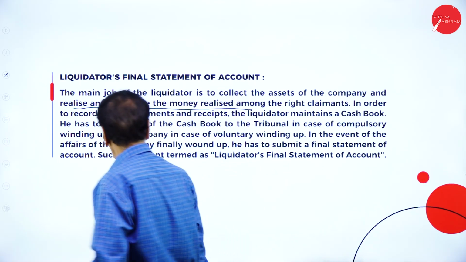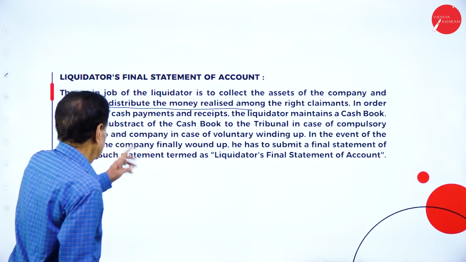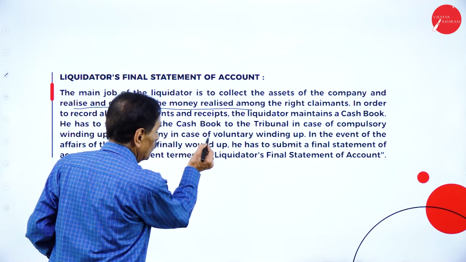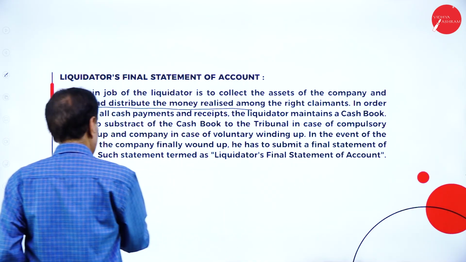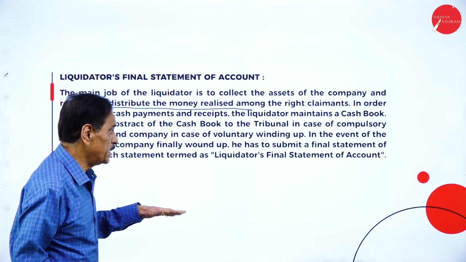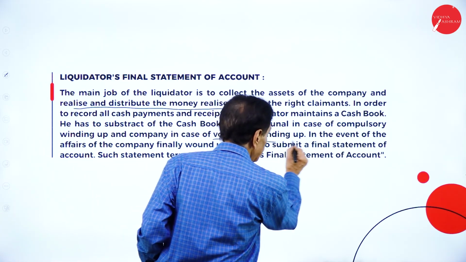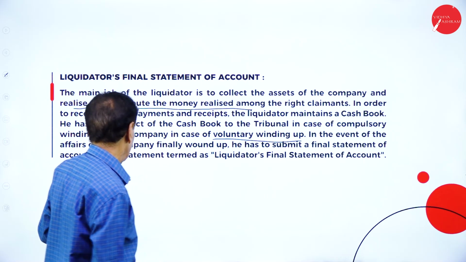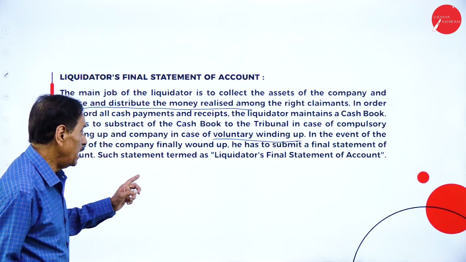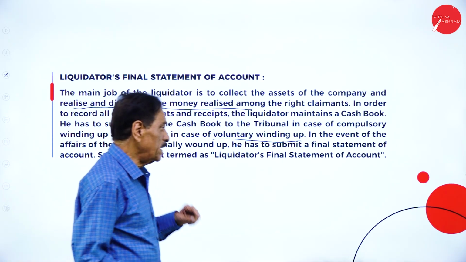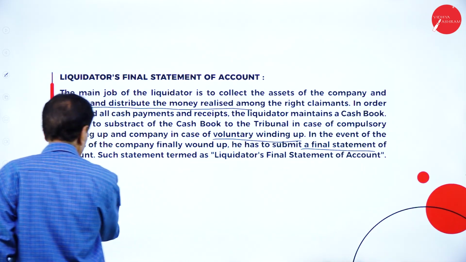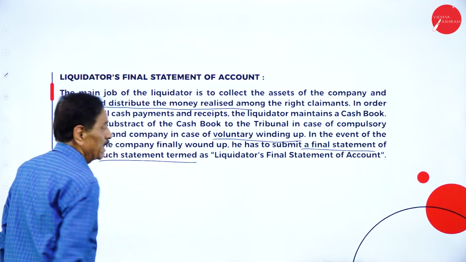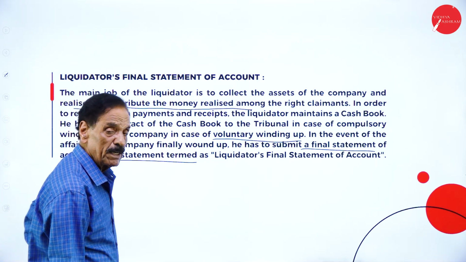He has to submit the cash book to the tribunal in case of compulsory winding up, and to the company in case of voluntary winding up. When the affairs of the company are finally wound up, he has to submit a final statement of account. Such a statement is termed the liquidator's final statement of account.